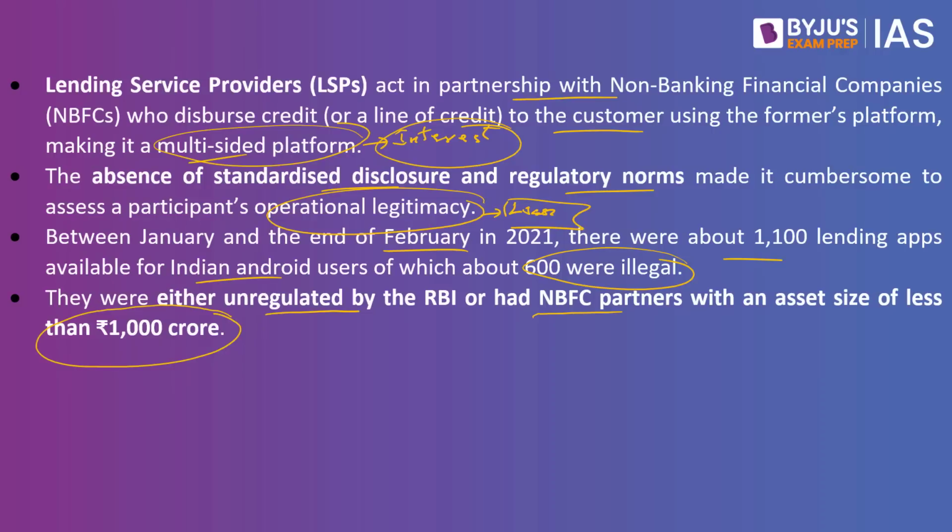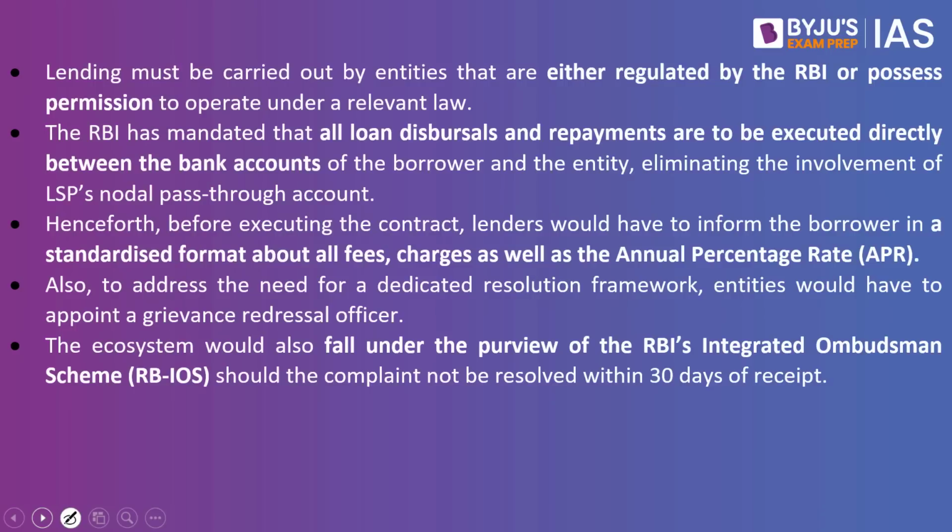So what are the new regulations that have come up from the Reserve Bank of India? Lending must be carried out by entities that are either regulated by the Reserve Bank of India or possess permission to operate under a relevant law. So only those which are given permission by the Reserve Bank of India, regulated by the Reserve Bank of India, or under any law of the country, only those should be able to provide lending, says the first regulation. Considering the large scale outsourcing in the industry, this would also help address regulatory arbitrage as well.